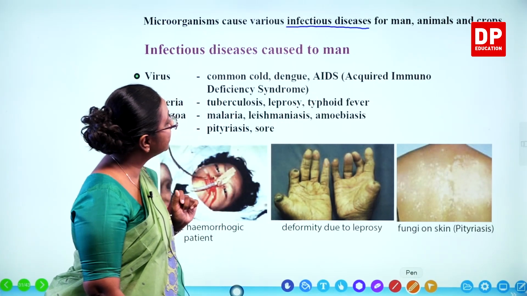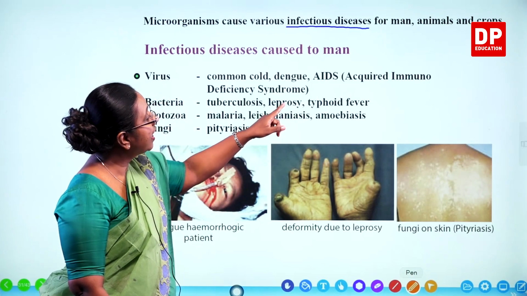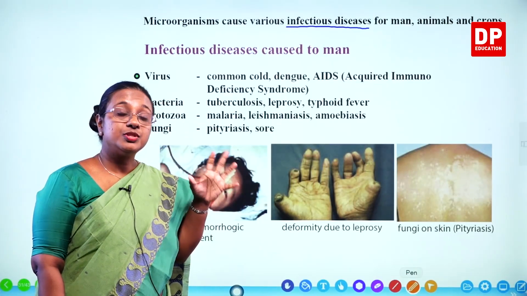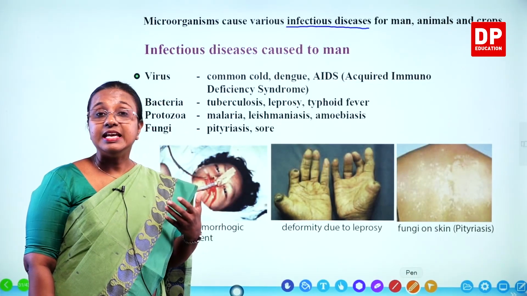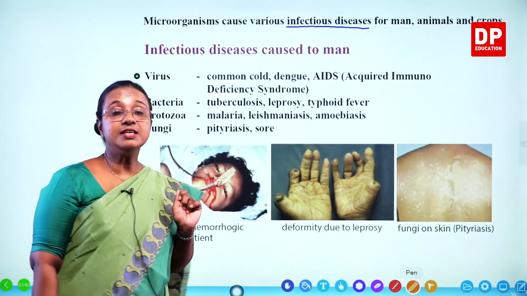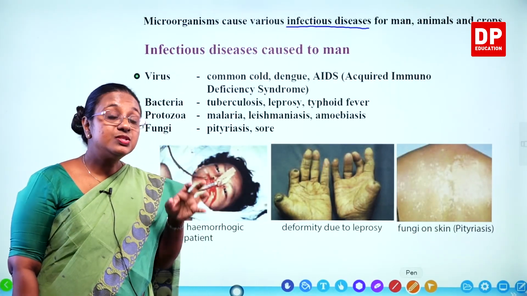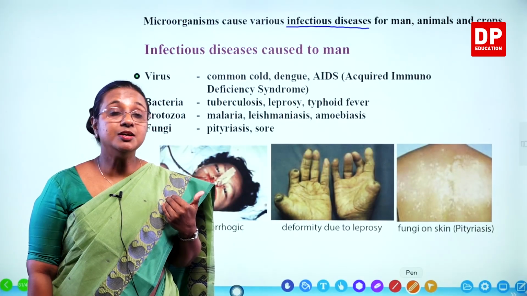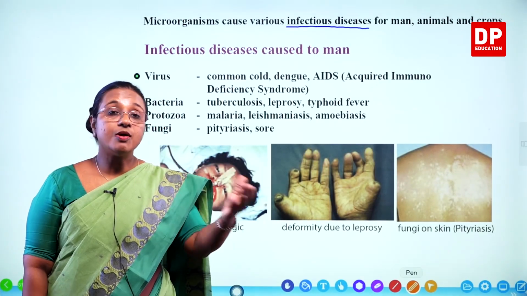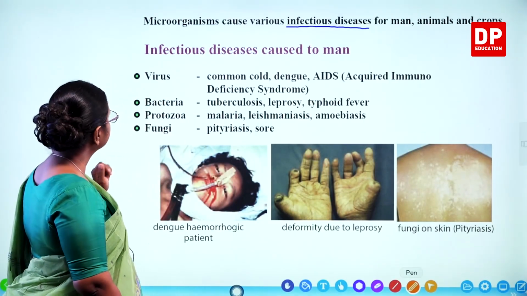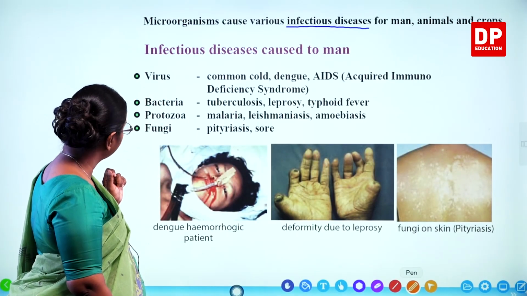Then another one is AIDS, acquired immunodeficiency syndrome. This is again caused by a virus, the AIDS virus. This virus affects the immune system of our body. So that also becomes fatal. So AIDS is another disease caused by virus.